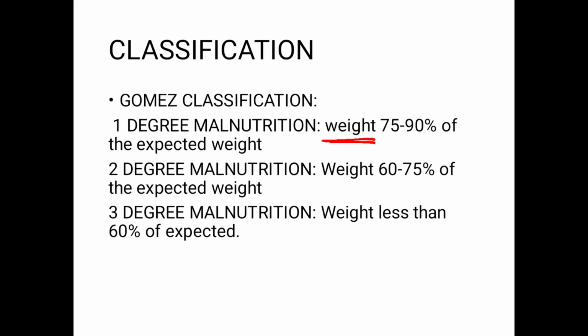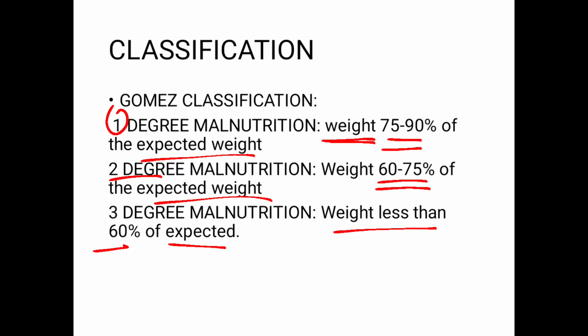If the weight is 75 to 90% of the expected weight, then the child is suffering from first degree malnutrition. If the weight of the child is 60 to 75% of the expected weight, then the child is suffering from second degree malnutrition. And if the weight of the child is less than 60% of the expected, then the child is suffering from third degree malnutrition. So the Gomez classification takes into account the weight of the child.